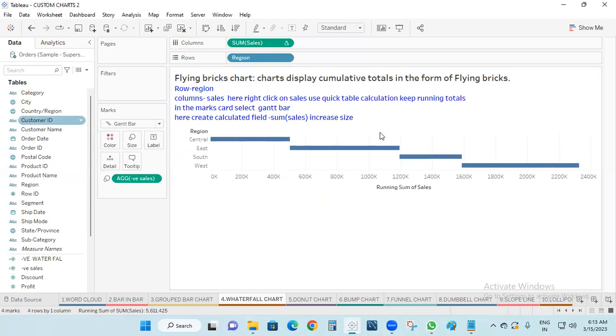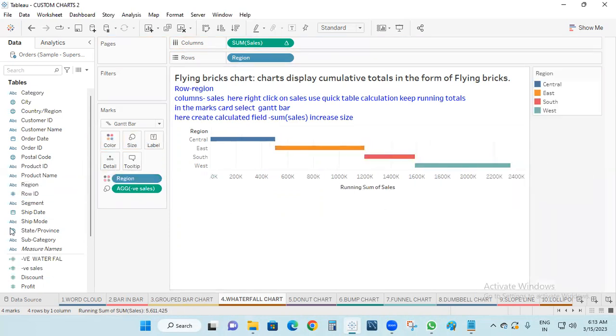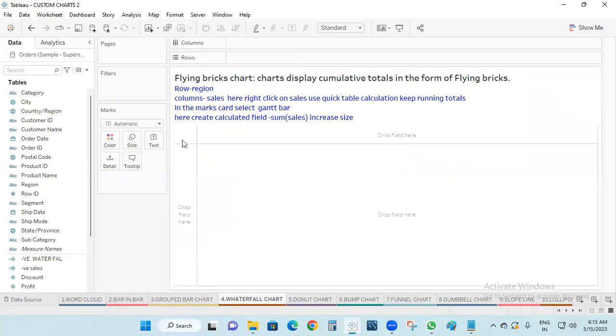Okay, now I want to display the color here. I am taking the region into the color, so it will form the Gantt chart, or waterfall chart. Now clear this one.